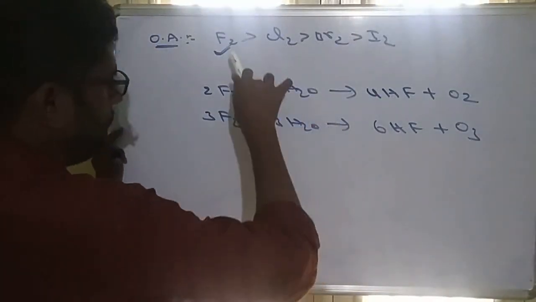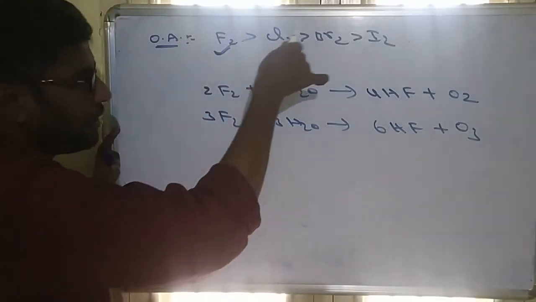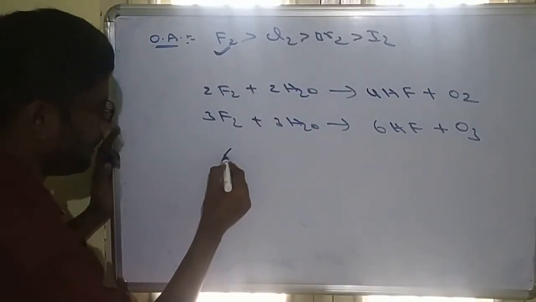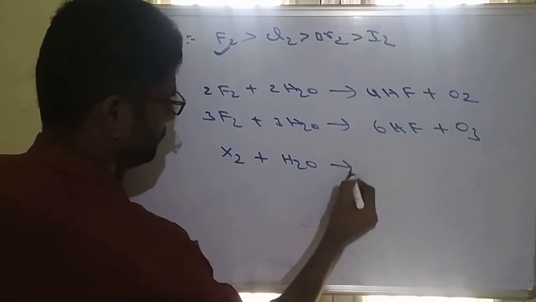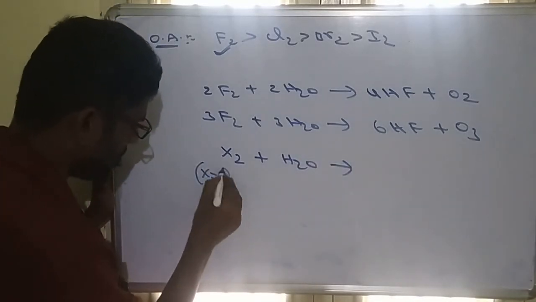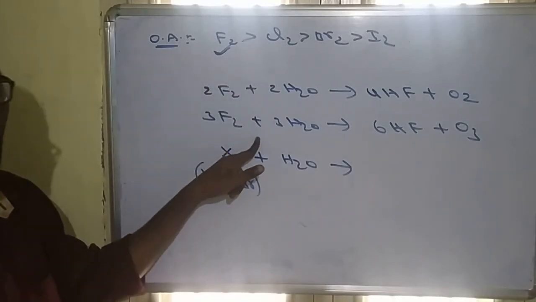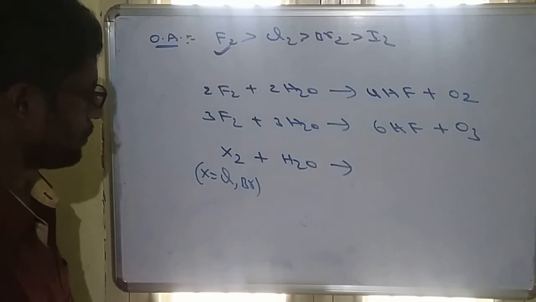Chlorine is the strongest oxidizing agent, after that bromine, iodine. If we take X2 plus water, here X must be chlorine or bromine.